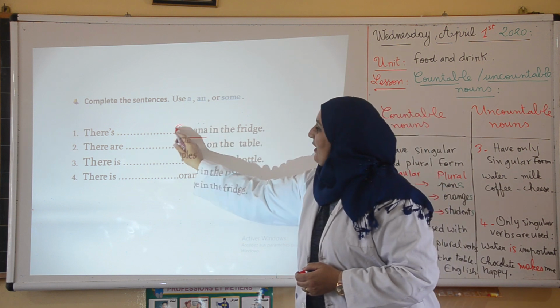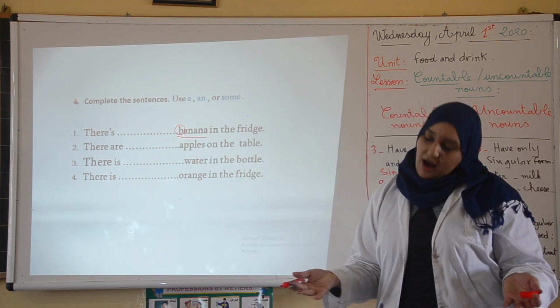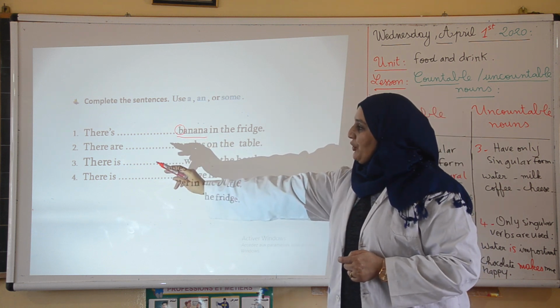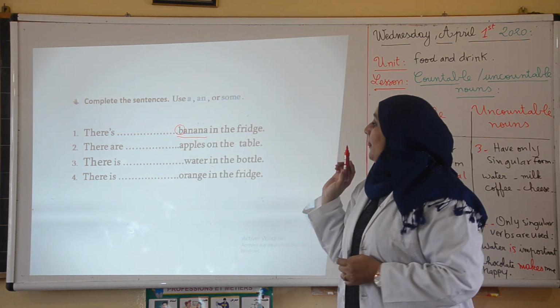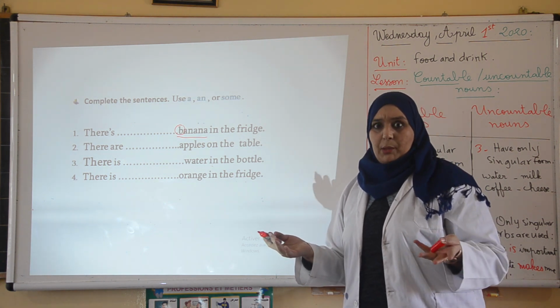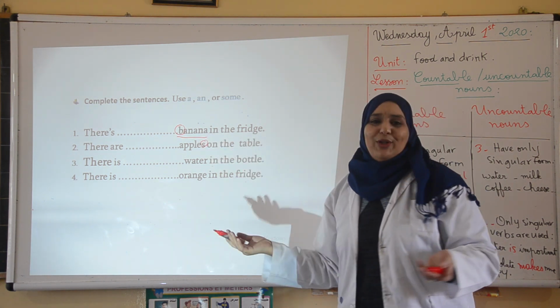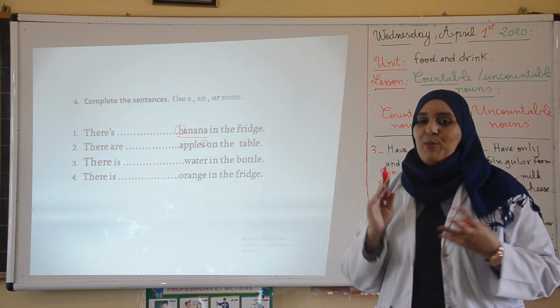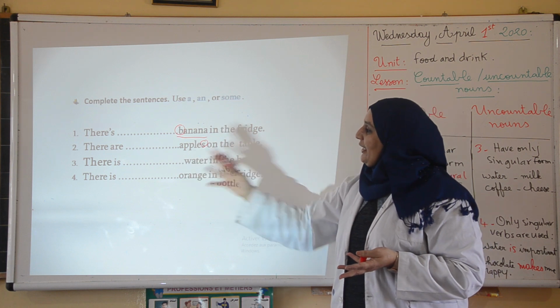And it starts with a consonant. So what do we say? Excellent. A banana. There is a banana in the fridge. Number 2, there are apples on the table. Do we say a, an, or some? Apples has an S, it's plural. So what do we say? Some apples. There are some apples. Very good.